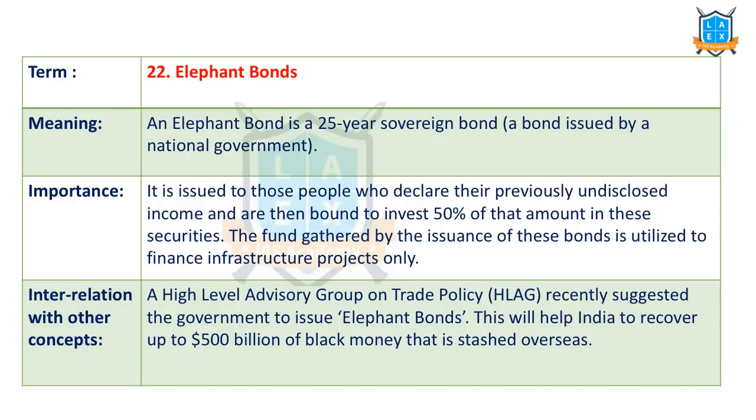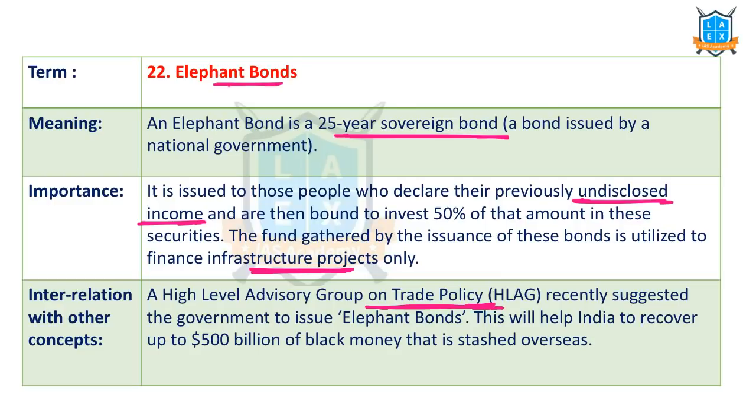The next important term is elephant bonds. What is this? Elephant bond is a long-term sovereign bond, a 25-year sovereign bond. It is used to declare the undisclosed income of the people. So the government asks them to go and invest in these bonds. This is the recommendation of the high-level advisory group on trade policy. The fund gathered this way will be used for infrastructure projects.